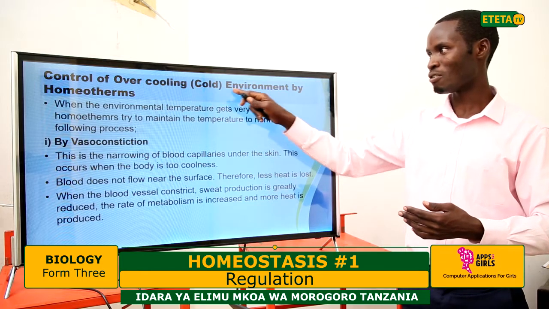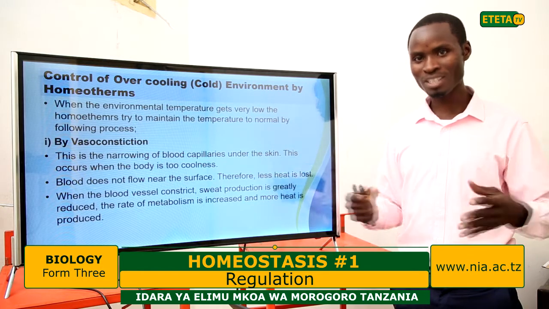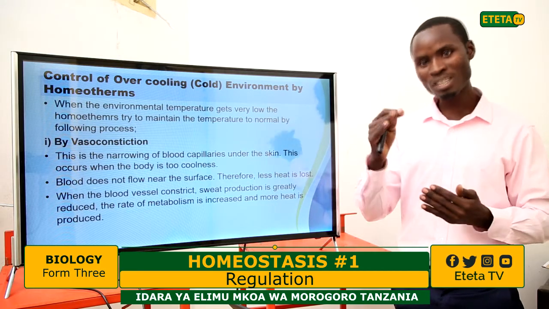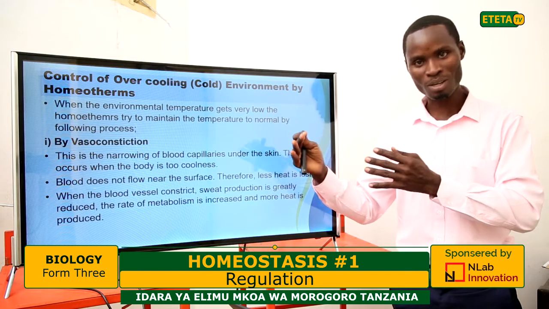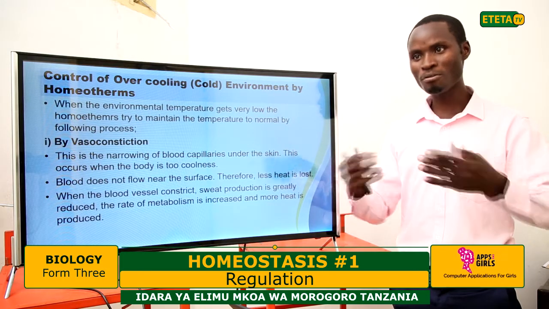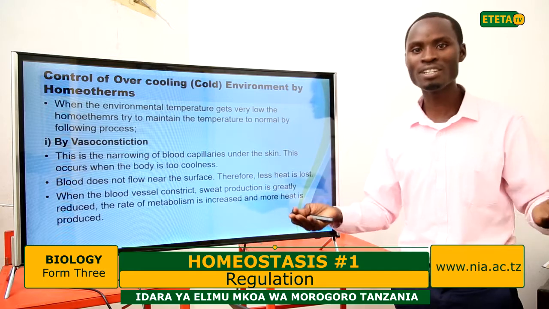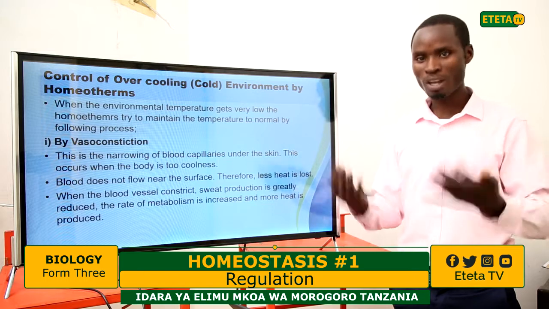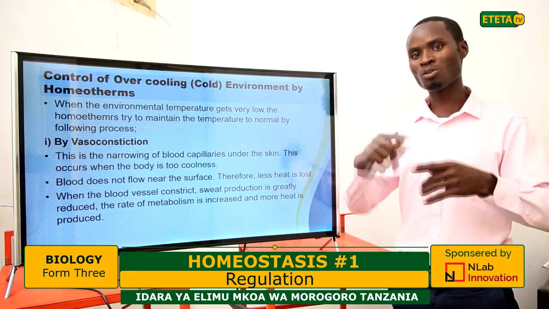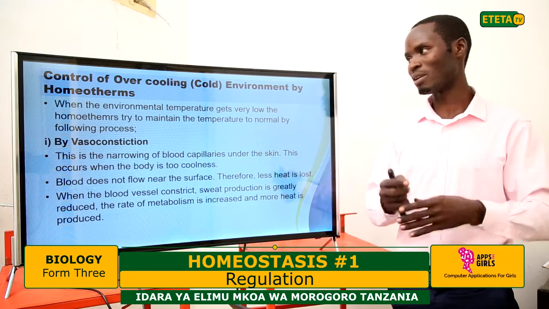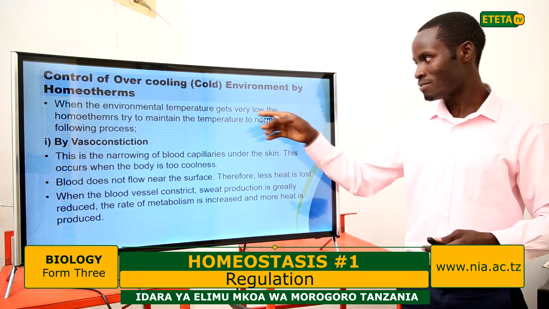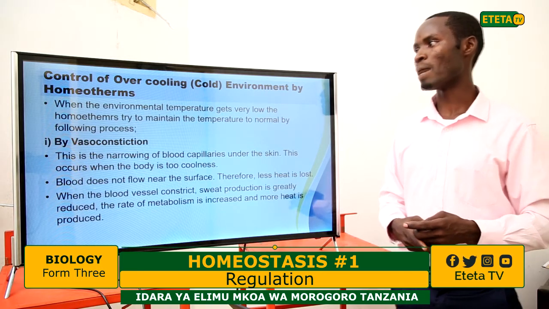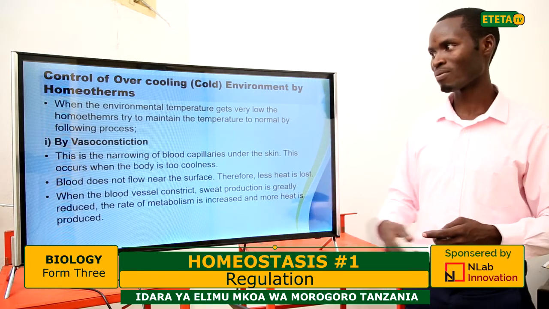But here we have an overcooling environment now. You are subjected to overcooling surroundings. How do you solve it? Because we don't need to cope with the environmental temperature, we need to adjust. Even if the temperature of the environment is 10 degrees, we human beings need to maintain 36. Now, what should we do to live successfully in that cooling environment? When the environmental temperature gets very low, the homeotherms try to maintain the temperature to normal by the following processes.